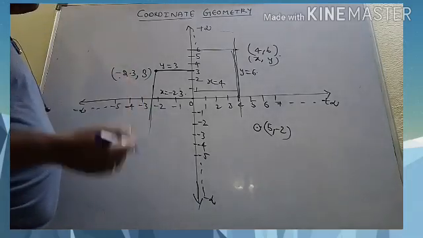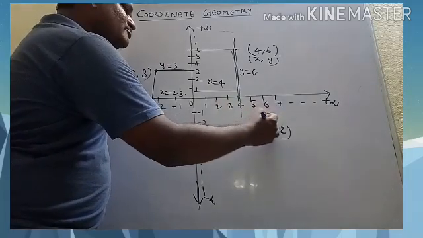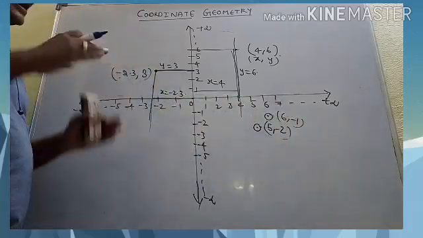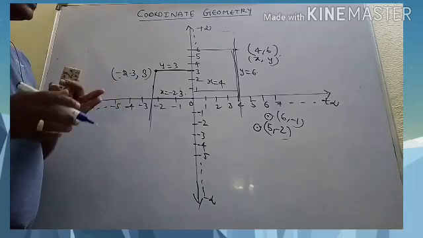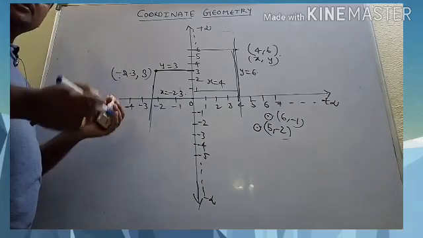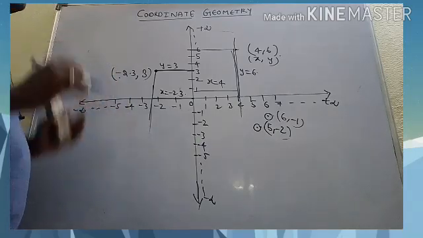Suppose you give the point 6 comma minus 1, the x value is 6 and the y value is minus 1, like this. This is the one-to-one correspondence between address and the points. Either you show the point, we will tell the address, or you give the address of the point, we will show the point. Like that, there is a one-to-one correspondence between the points and the address of the points.